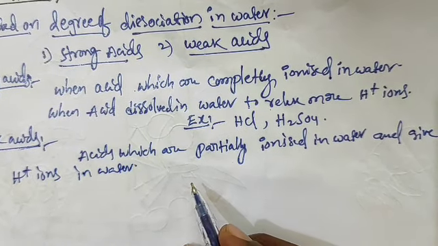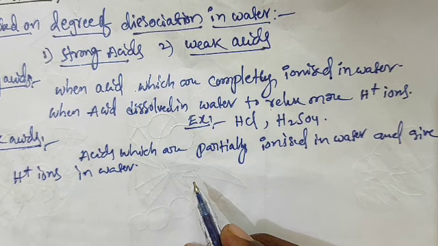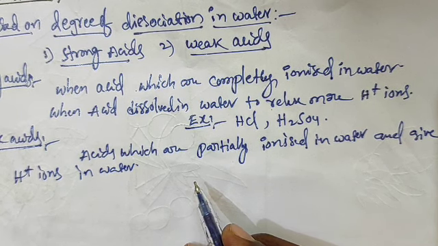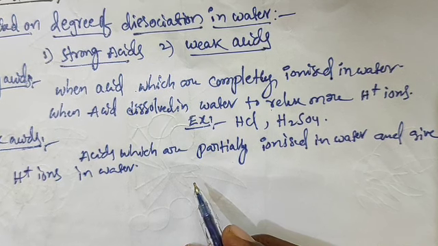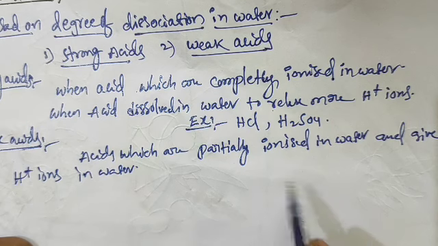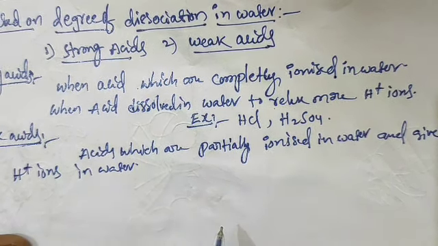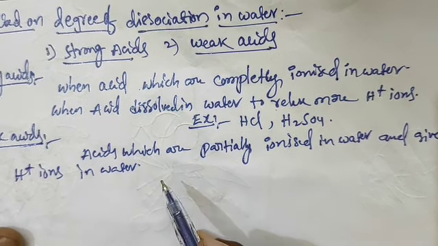Here, weak acid means fewer H plus ions are released when dissolved in water. Strong acid means more H plus ions are released when dissolved in water, that's all. So acids which are partially ionized, not completely. If completely ionized, that is a strong acid; if partially, that is a weak acid.